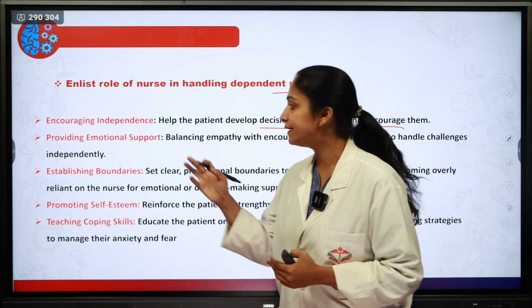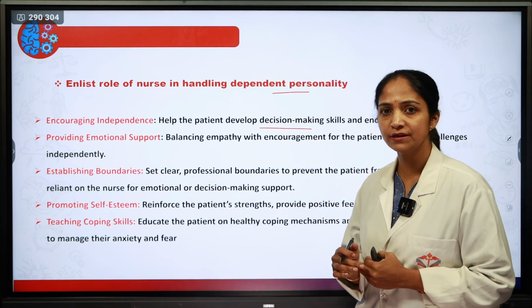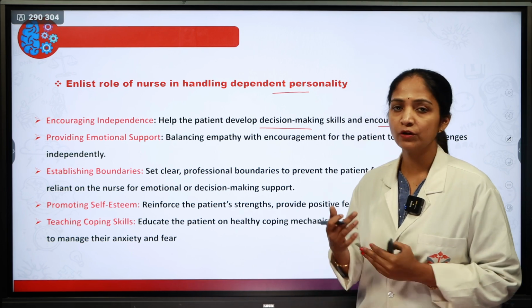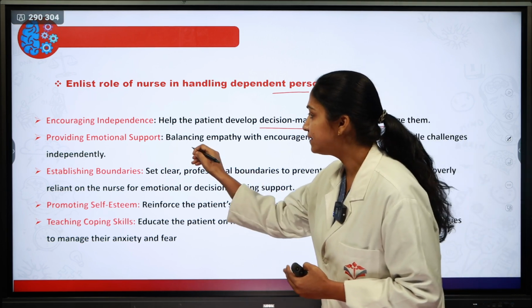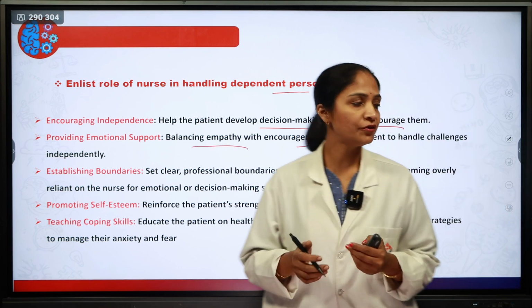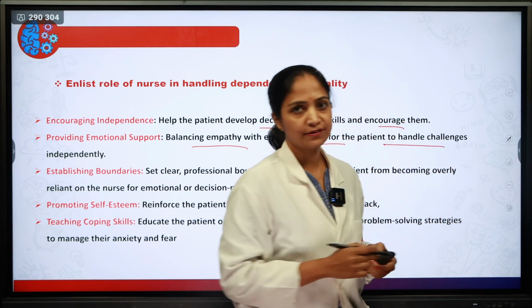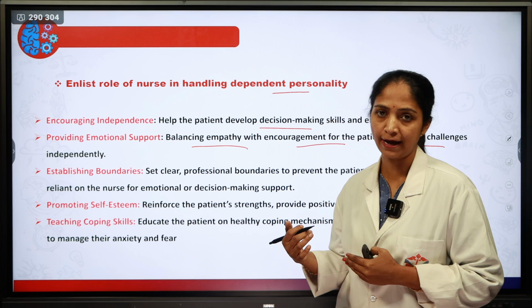Next one is providing emotional support. When a dependent personality patient is there, we have to balance empathy with encouragement for the patient to handle the changes, especially the changes that are going to happen in the day-to-day activities.